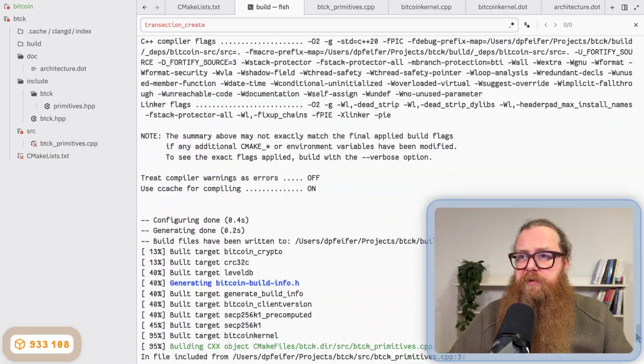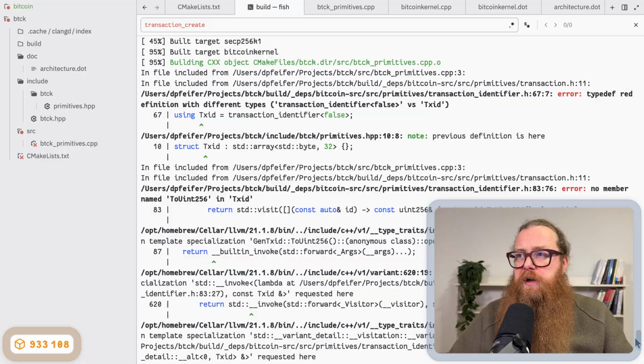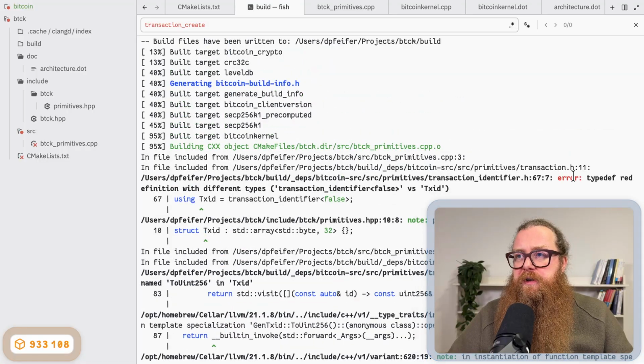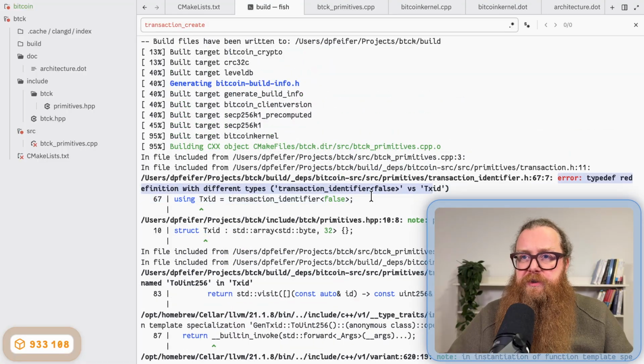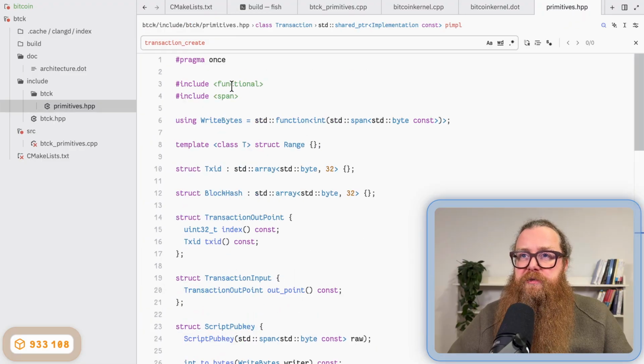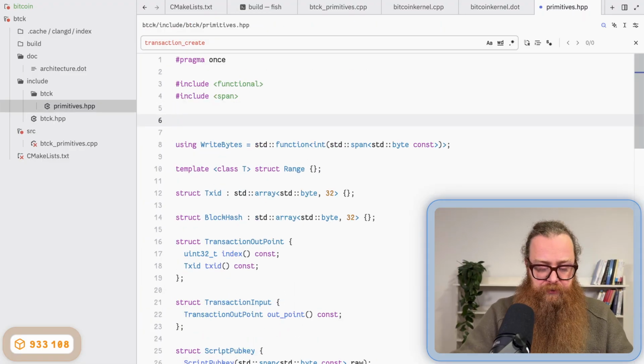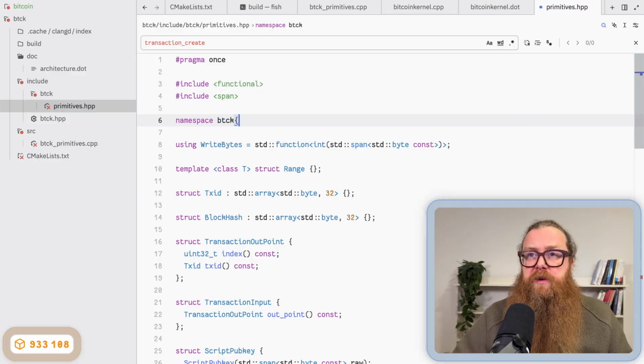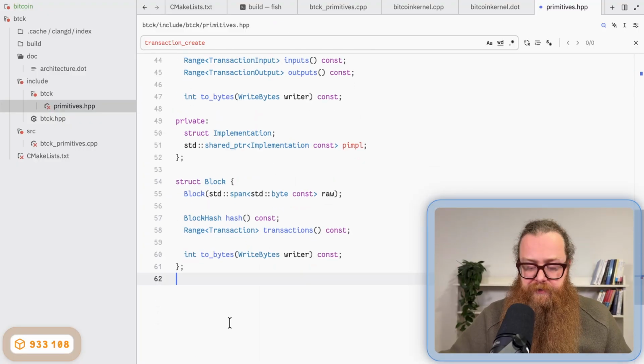Scroll up, what's wrong? I get a typedef redefinition because this TXID is used in Bitcoin Core internally in the global namespace. And I also haven't introduced a custom namespace yet. So this is what I want to do next. In my primitives file, I just define a namespace, BTCK, and I close it at the end of the file.